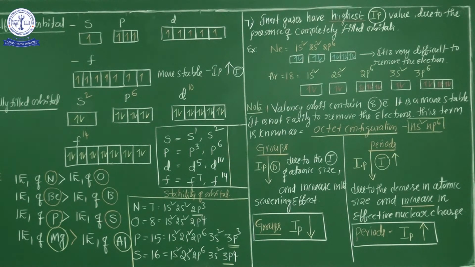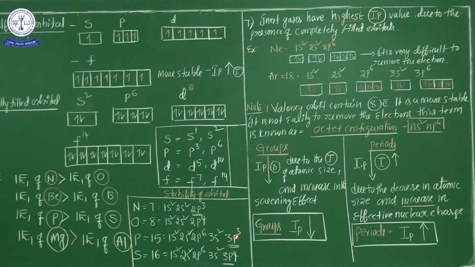potential of sulfur. Now see here, phosphorus has atomic number 15, electronic configuration 1s2 2s2 2p6 3s2 3p3, a total of 15 electrons. The 15 electrons are distributed in the different orbits. First orbit 2 electrons, second orbit 8 electrons, third orbit 5 electrons. Out of the 5 electrons in the third orbit, the s orbital 2 electrons are more stable. If you remove the electron from this one, it is very difficult.